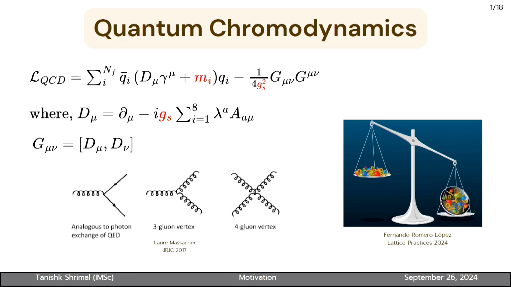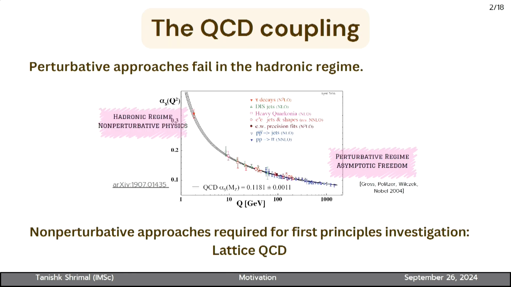we have the theory of strong interaction, which is QCD, and this is the QCD Lagrangian. Unlike QED, the force mediator here is the gluon, and a special property is that we can have self-interacting gluons, and as a result, at very low energies, QCD becomes non-perturbative.